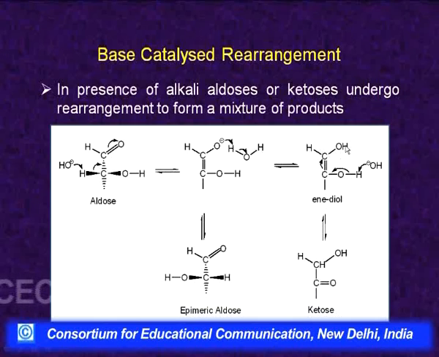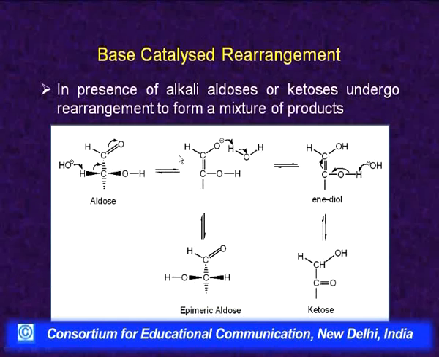Now, if this base abstracts the hydrogen from here, then we will get the starting compound, but if the base abstracts hydrogen from here, we have obtained another keto form. Similarly, if this base captures back the hydrogen, it can capture on the two faces, because once this carbon-carbon double bond is formed, this carbon is sp2 hybridized, it is planar.